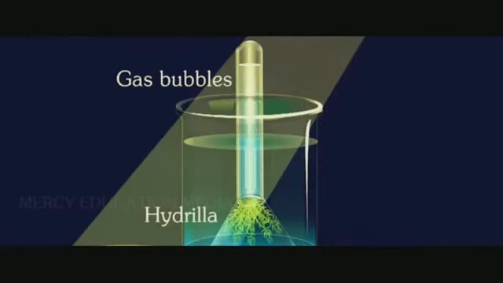Where do plants get energy? Where did the energy come from? Now let us see about the Dutch scientist John Ingenhousz, who found the answer to these questions. He conducted a simple experiment with a hydrilla plant and found that plants get energy from sunlight. He observed that the hydrilla plant, in the presence of sunlight, carried out photosynthesis and released oxygen. This observation was done by Ingenhousz in 1779. The statement given by Ingenhousz is that light is essential for the process of photosynthesis.